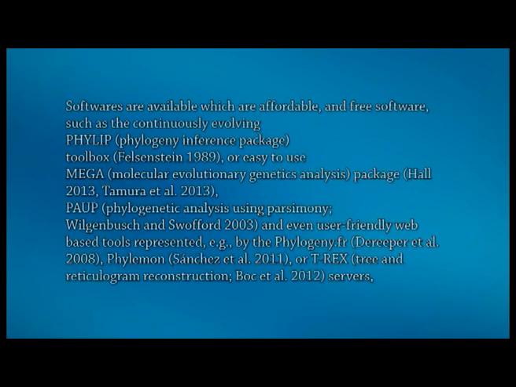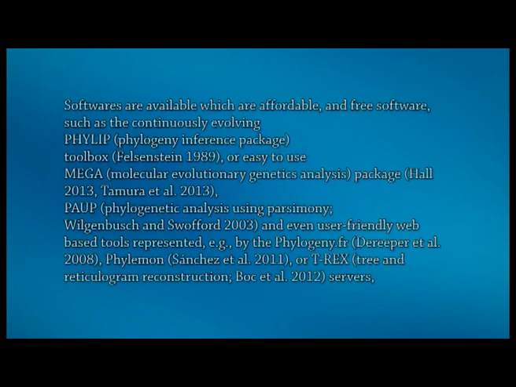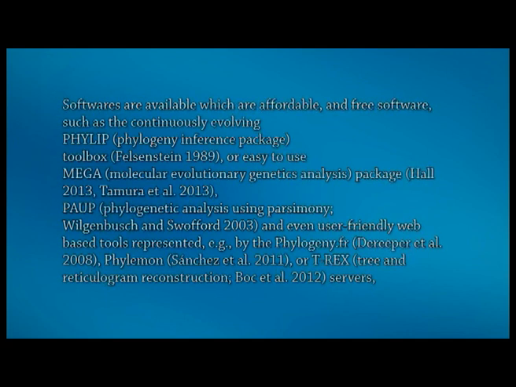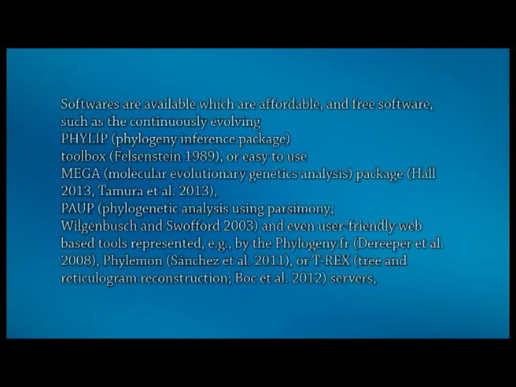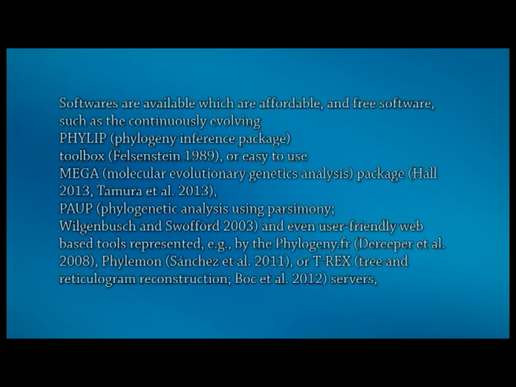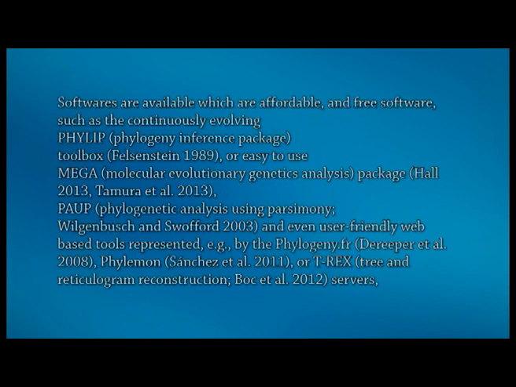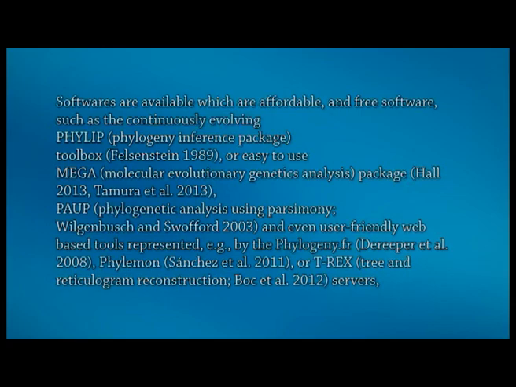Presently, there are many software packages which are affordable and freely available, such as the continuously evolving PHYLIP package, Phylogeny Inference Package, the easy to use MEGA, which means Molecular Evolutionary Genetics Analysis, PAUP, Phylogenetic Analysis Using Parsimony, and even a user-friendly web-based tool represented by phylogeny.fr. By using this software, any layman can prepare the evolutionary tree without much knowledge of heavy computational tools and bioinformatics software.